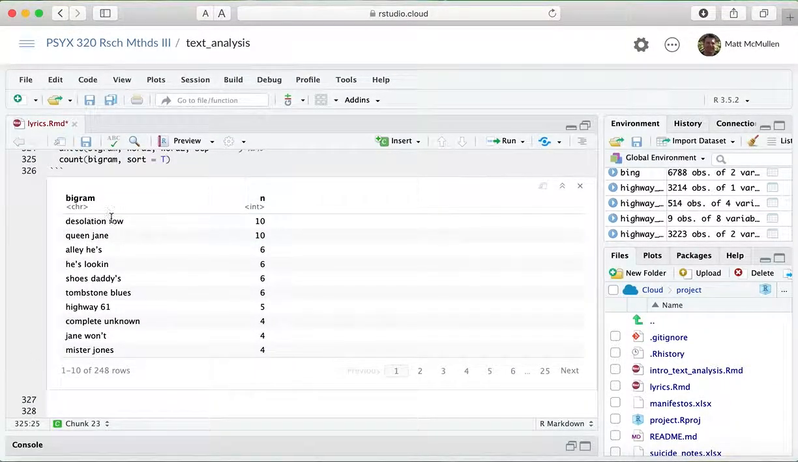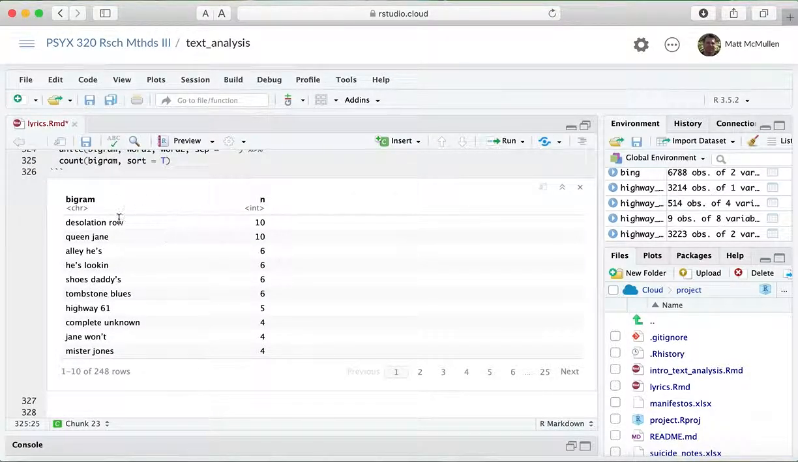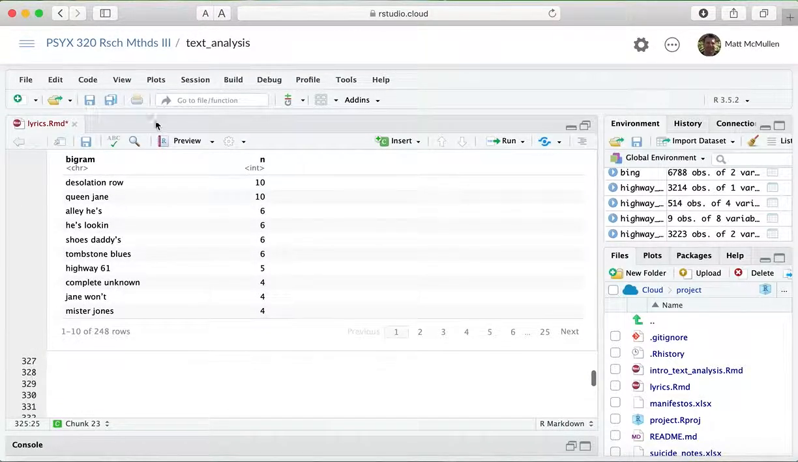So Desolation Row, that's one of the songs. Queen Jane is a song on the album that repeats that lyric over and over again. And so if you're not familiar with the album, these might not look familiar. But if you do it on an album, I think you'll see lyrics that are repeated a lot will come out at the top in this command.